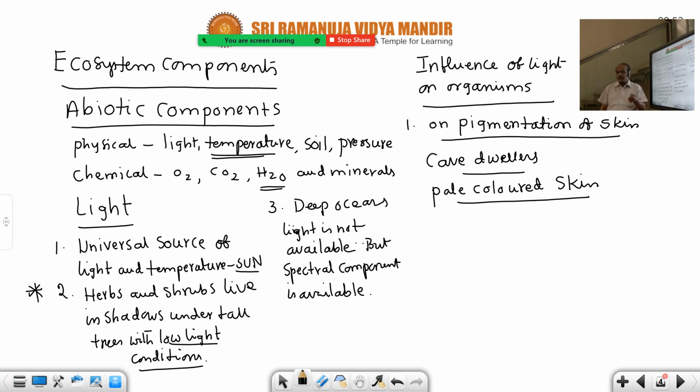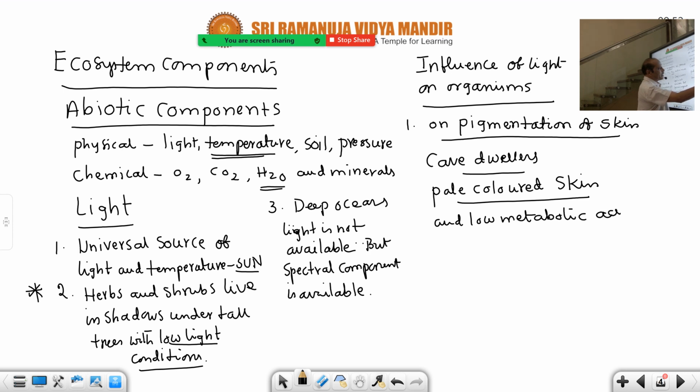See, in the dark area, in the darkness, during night time, can you go into the forest? Can you walk in the forest? No, you cannot. Where you go, you don't know. Blindly you are going in the forest during night time. So that's why the pale colored skin is developed, and with low metabolic activity. These are the effects of light in the caves.